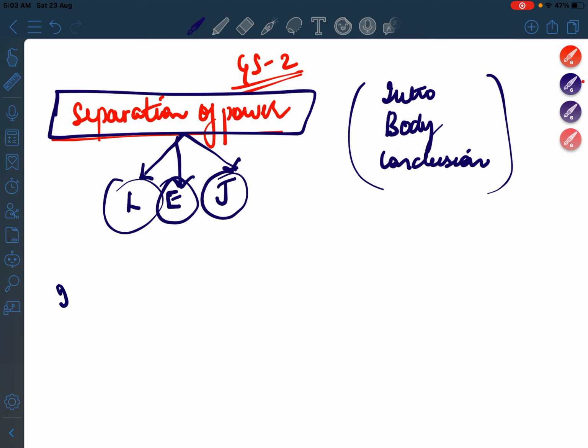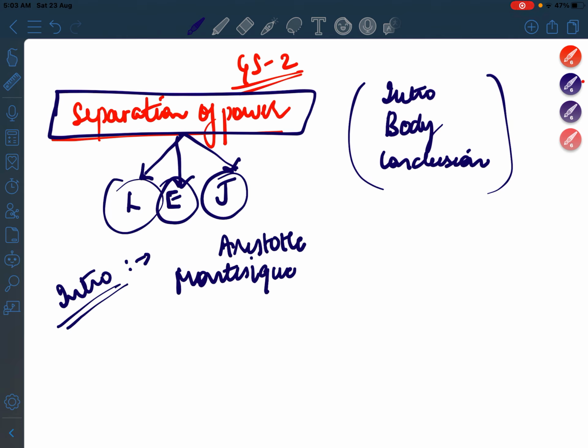So if a question on separation of power comes, then how do we have to start the question? For example, I'll be giving you various fodder material for introduction. Whatever you find relevant, you can learn that, right? So we can write, for example, this concept was first given by Montesquieu. Actually, this was given by Aristotle in his book Politics, and then by Montesquieu.